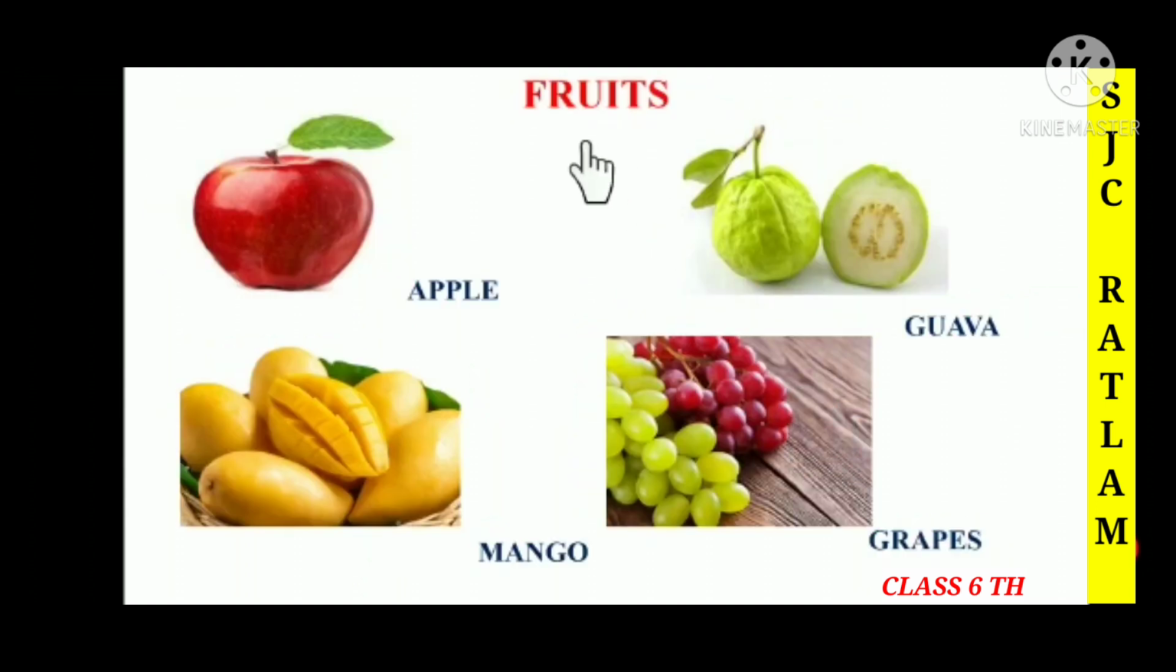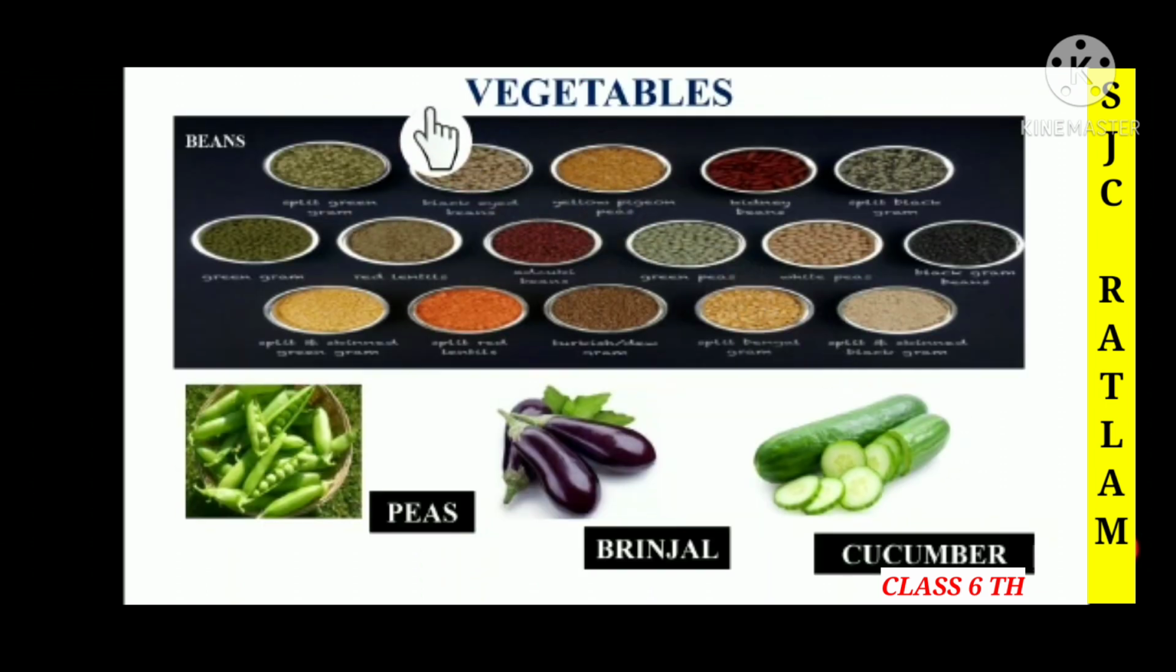Fruits. Children, here we can see the different types of fruits, that is apple, guava, mango, grapes and other different types of fruits. Now children, here we can see the different types of vegetables. Here children we can see the different types of beans that we can take as a vegetable in our food. And here we can see vegetables like peas, brinjal and cucumber and many other different types of vegetables.